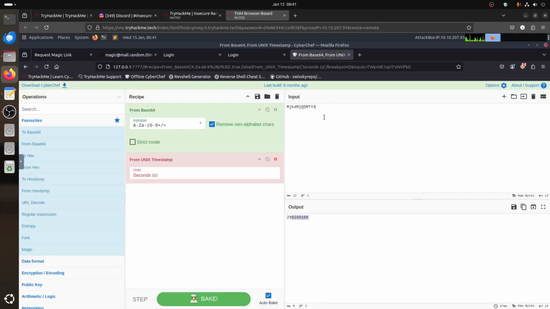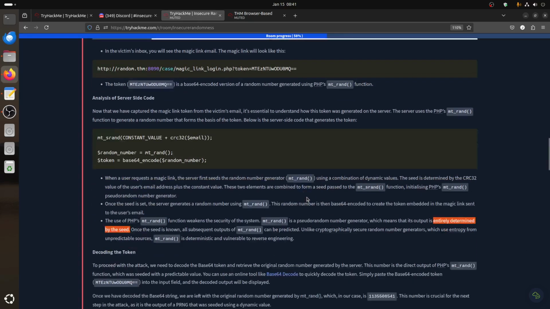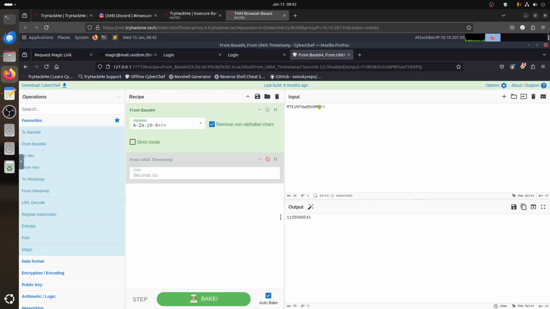If I go to our friend there, let me remove this. Oops, I don't need it. So it's 11356. So we got the first one, and then now we got this number in our case, which is exactly what we got there.